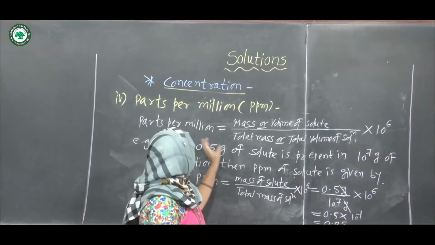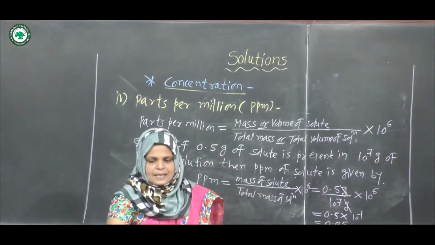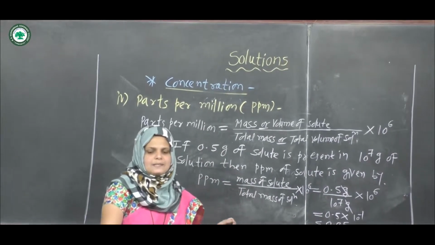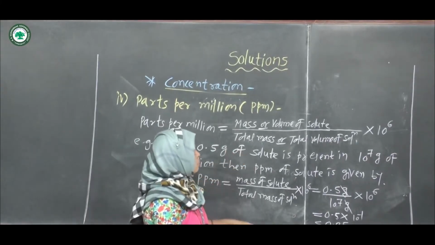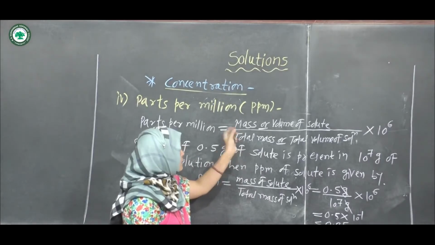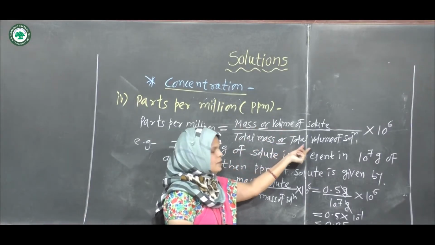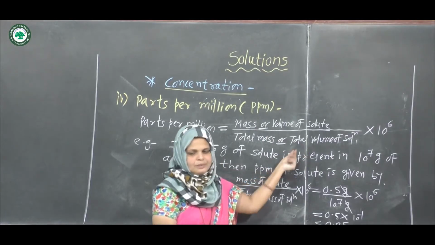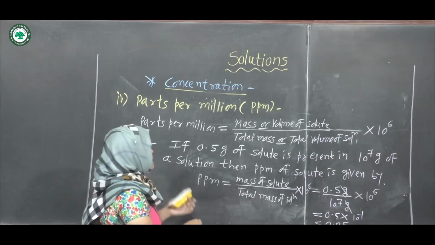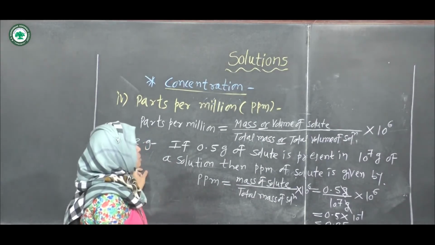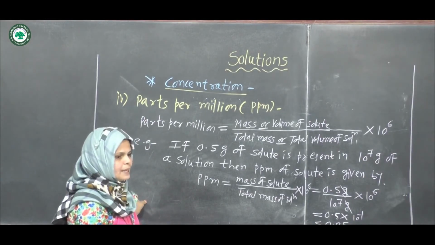The ppm value we get is 0.05. Okay. Parts per million can also be expressed in the form of mass to mass, volume to volume, and also mass to volume. Mass to volume means mass of solute divided by total volume of solution. Okay, it is the fourth type of concentration of solution, parts per million.